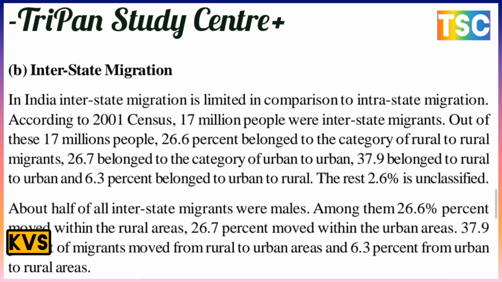Among them, 26% is a percentage move within the rural area, and 26.7% is move within the urban area, and 37.9% of migrants move from rural to the urban area, and 6.3% from urban to rural area. There is a most important point here, interstate migration.